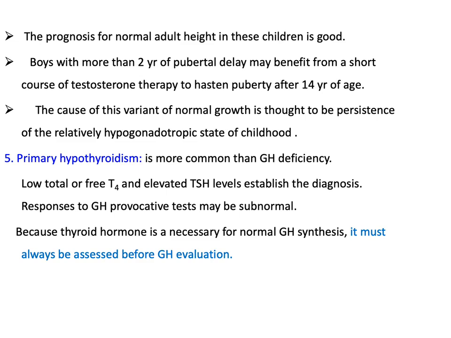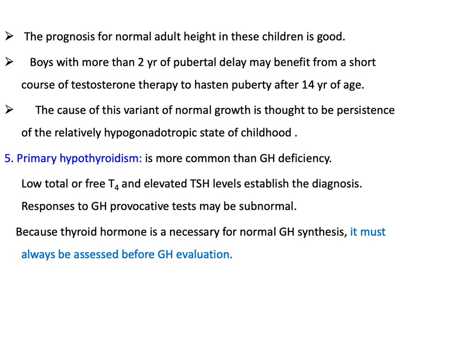The prognosis for normal adult height in these children is good. Boys with more than 2 years of pubertal delay may benefit from a short course of testosterone, if they want it, as a treatment to hasten puberty for psychological cause, and especially if the patient is delayed or still short after 14 years of age. The cause of this variant of normal growth is thought to be a persistent, relatively hypogonadotropic state of childhood.